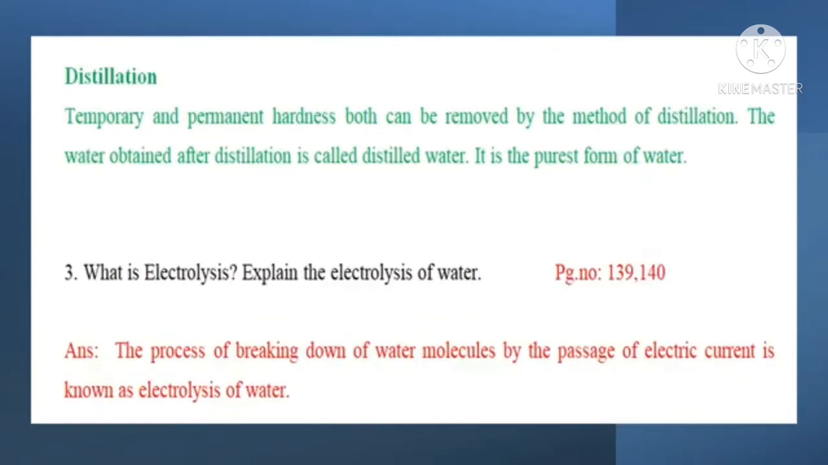Distillation. Temporary and permanent hardness both can be removed by the method of distillation. The water obtained after distillation is called distilled water. It is the purest form of water. Question 3. What is electrolysis? Explain the electrolysis of water.